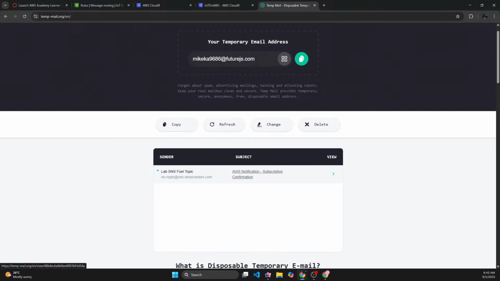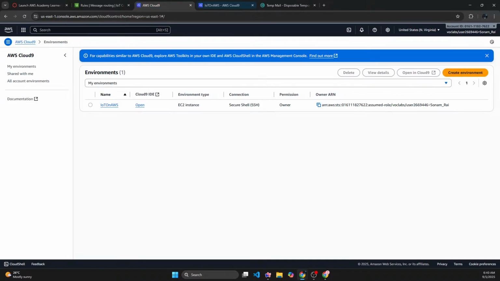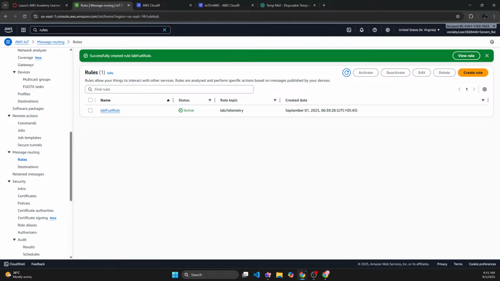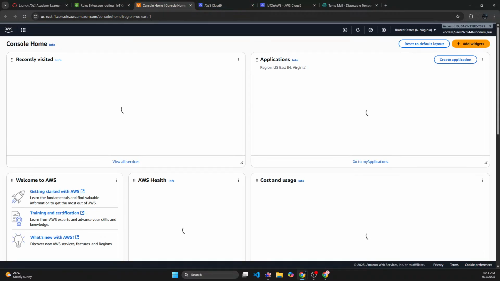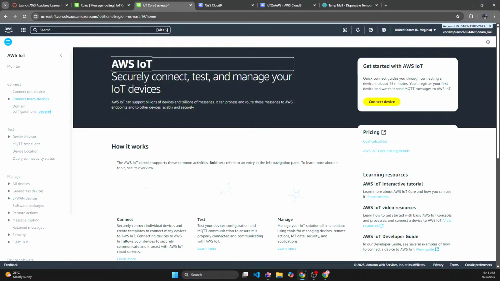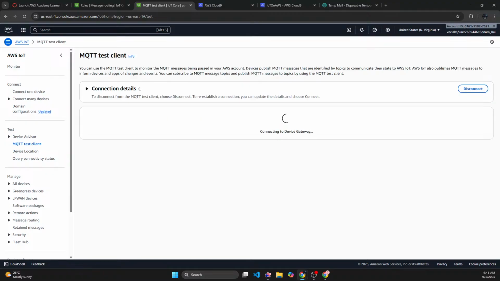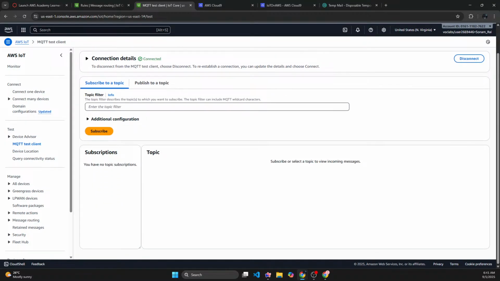Anyway, this is my lab, and I should already be getting messages because the fuel level is definitely below 21%. If I check my MQTT messages in the test client, you can see the fuel level is already below 25%.